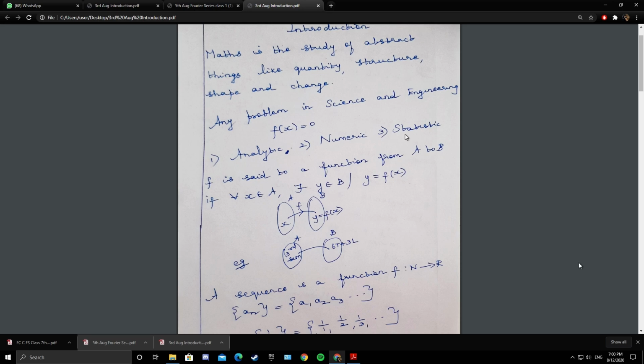So statistics is a study of data. In problems, whenever you are not certain about the solution, whenever there is uncertainty, we go for probability. Say for example, you're tossing a coin 100 times, and you want to know how many heads you can get.